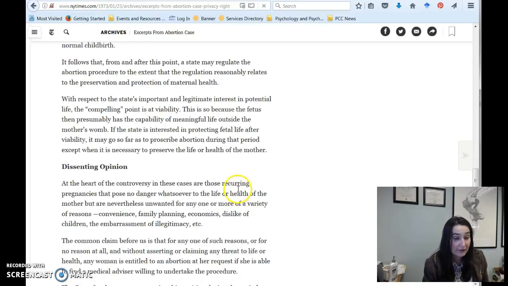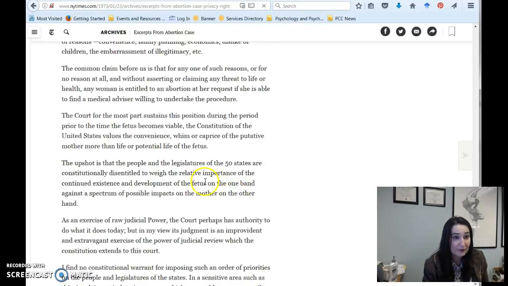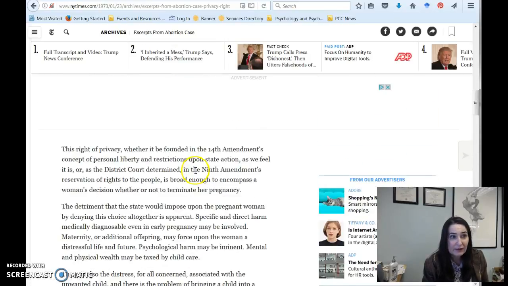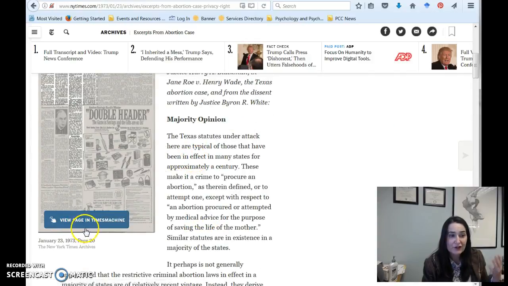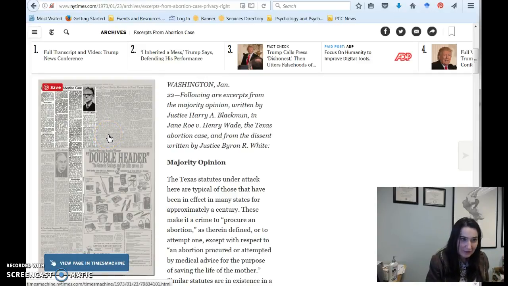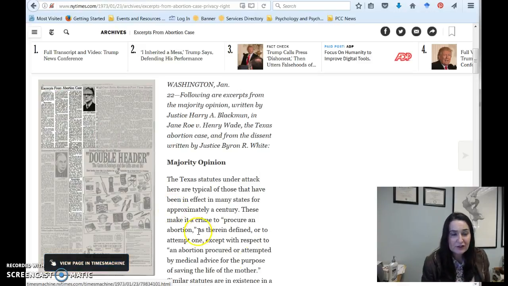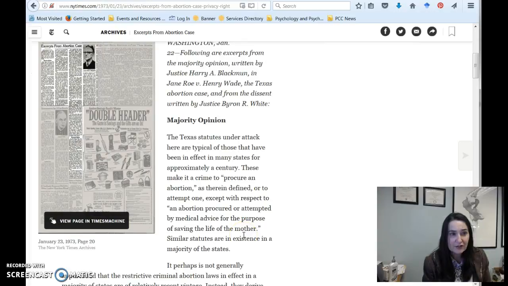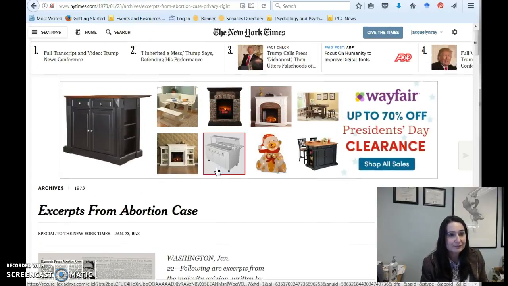Oh, and actually it looks like it might be giving you the whole story. That's pretty cool. It doesn't always do that. What you might find is that you do have to actually view the page in the Times Machine. However, you don't have access to this because you're not a subscriber. I do because I am a subscriber. But if this comes up where you see just an abbreviated version of the story and you want the whole story, you want to see this in print, email me, let me know, and I'll send you a PDF of the print article since I have access.